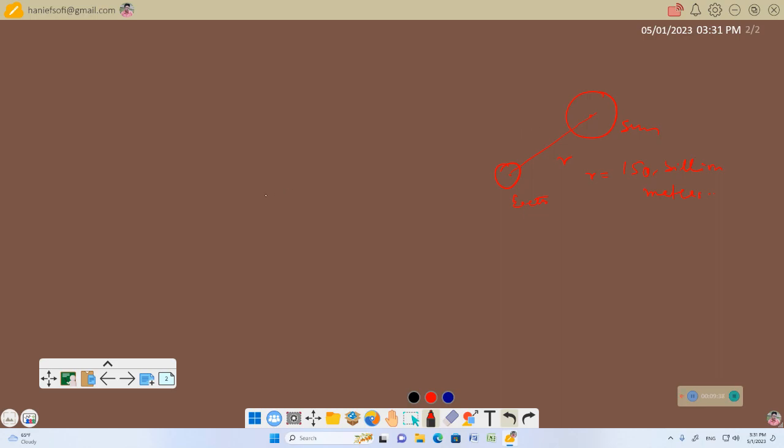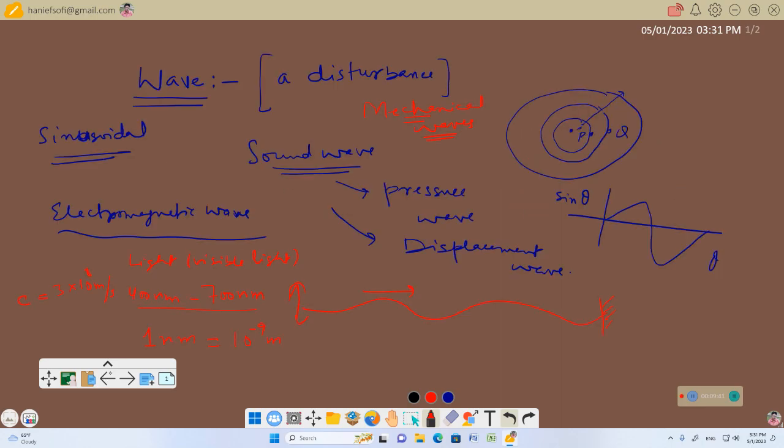So, you know, in an electromagnetic wave, we have an electric field which is sinusoidally changing with time. We have a magnetic field which is sinusoidally changing with time. Changing electric field produces changing magnetic field. Changing magnetic field in turn produces changing electric field. Both are sinusoidally changing with time, and both are perpendicular to each other and perpendicular to the direction of propagation of the wave. Since the electric field and magnetic field variations feed each other, it doesn't require any medium to move from one point to another point.